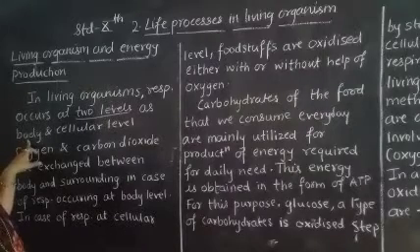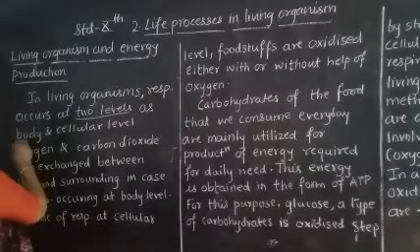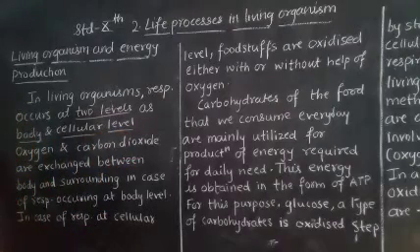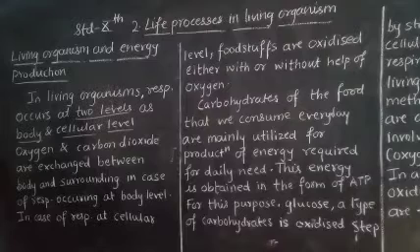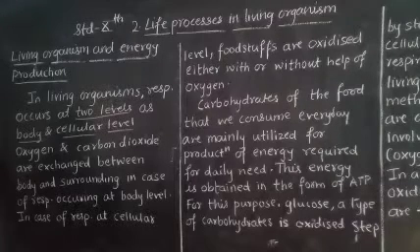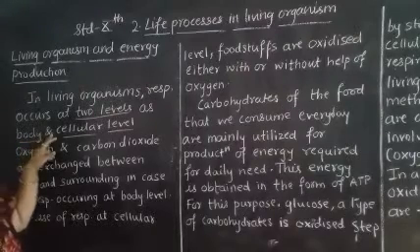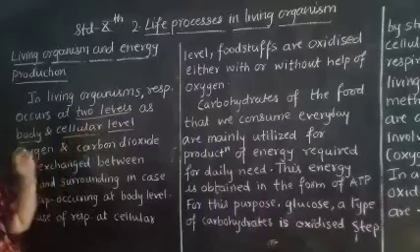The levels are the body level and the cellular level. So what does this sentence tell us? In living organisms, respiration occurs at two levels: body level and cellular level.